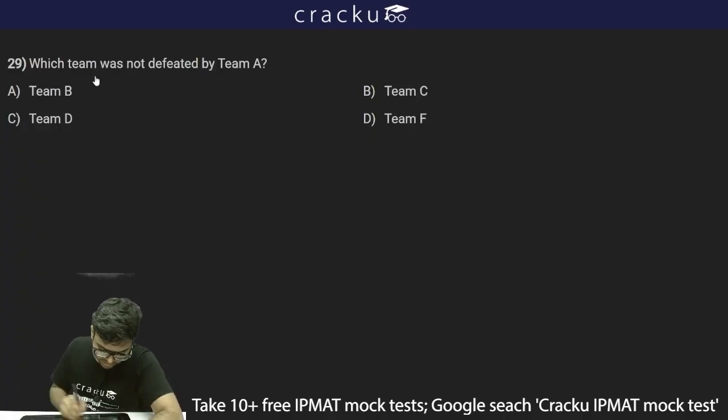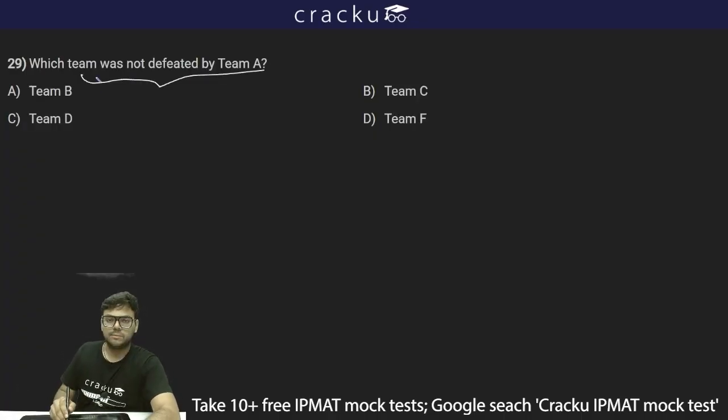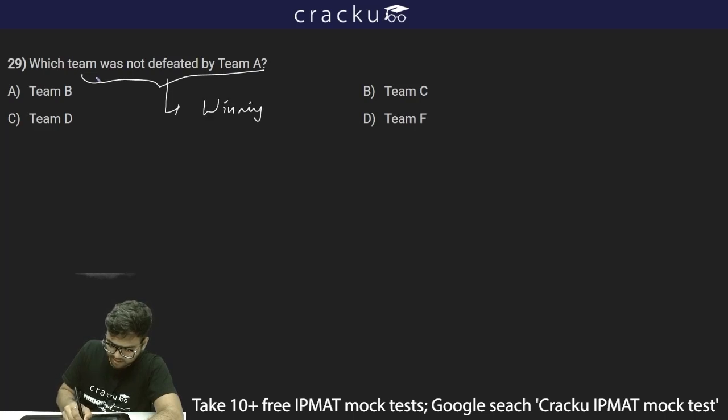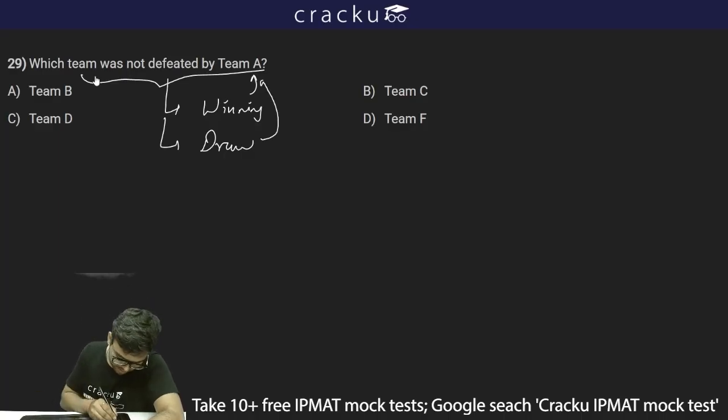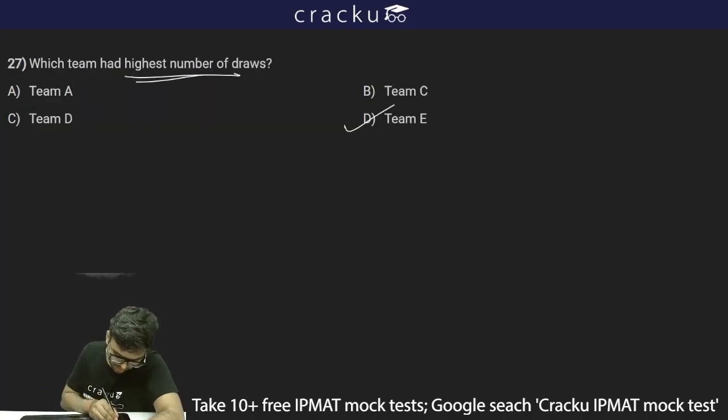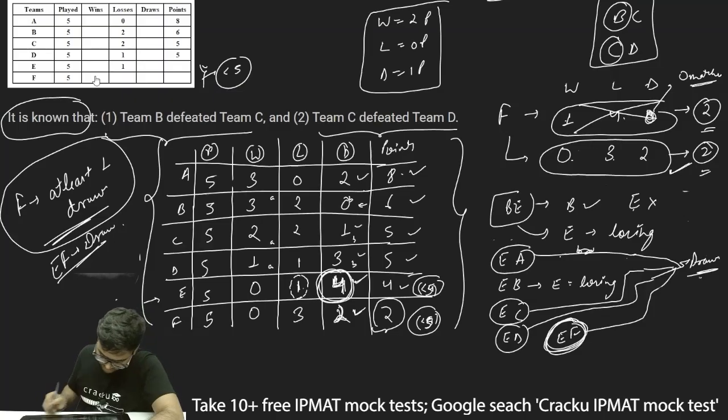The next question asks which team was not defeated by team A. Not defeated means either team A is winning, or team A ended with a draw with that particular team. Now what I'll do is use the conditions and the table. If I see team D, it is winning 1, losing 1 and drawing 3.